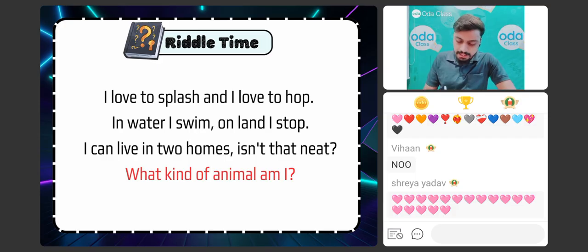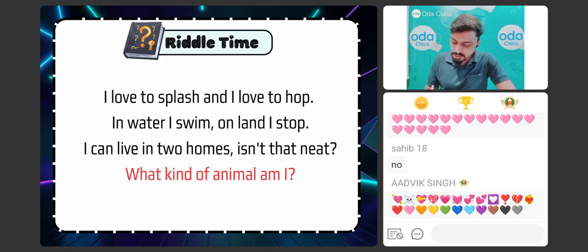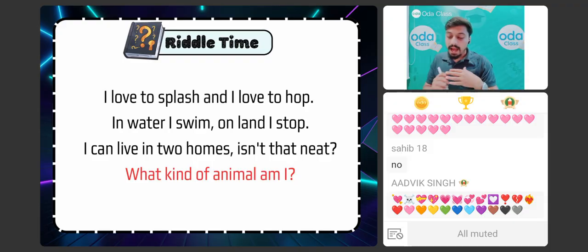सबसे पहले, the riddle is very simple, in front of you. ध्यान से सुनना. I'll read this for you. I love to splash, I love to hop. In water I swim, on land I stop. I can live in two homes. Isn't that neat? What kind of animal am I?